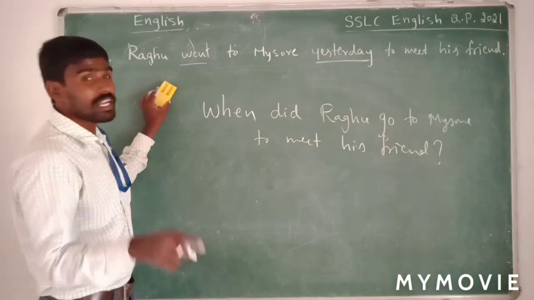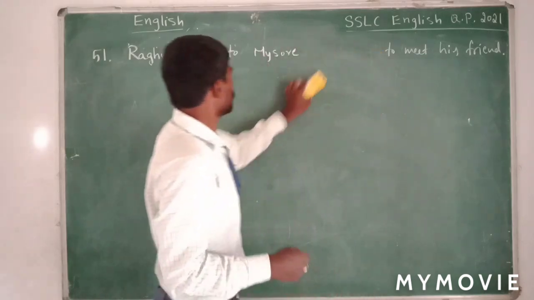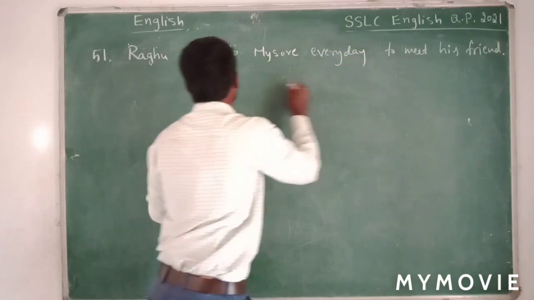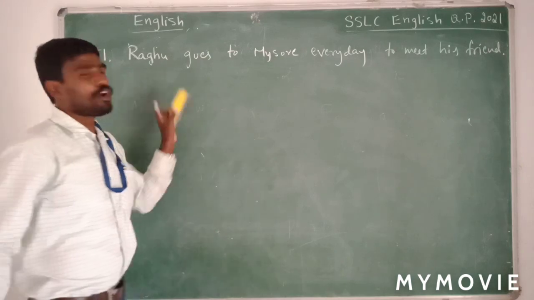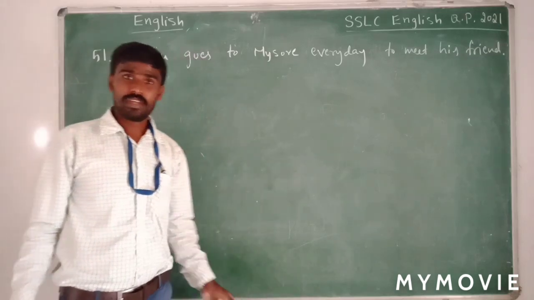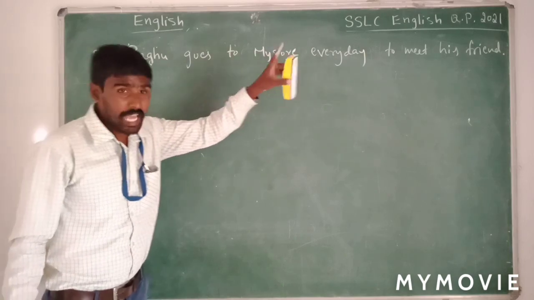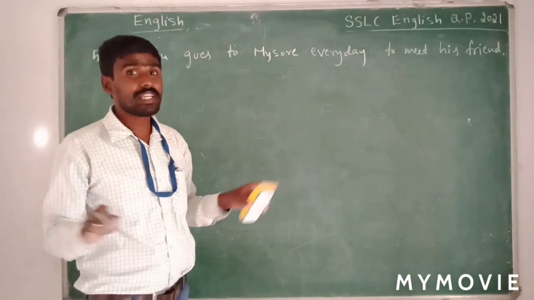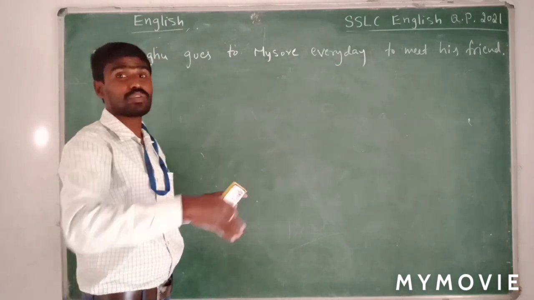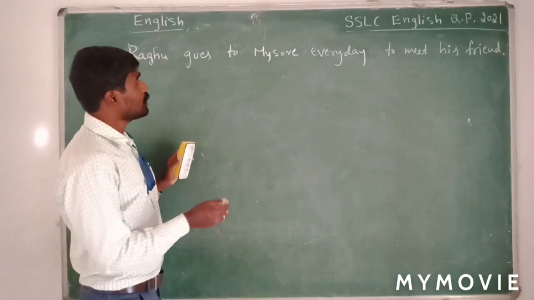For example, I'll modify the sentence. Now I have modified the sentence. Raghu goes to Mysore every day to meet his friend. Now I have changed the tense of the sentence. Raghu goes to Mysore every day. He goes to Mysore every day. Why does he go to Mysore every day? To meet his friend. Now let us underline some words and try to frame the questions to get the underlined portion as the answer.